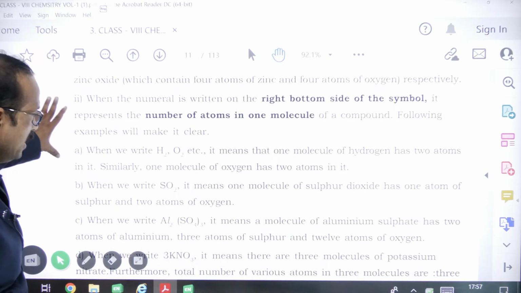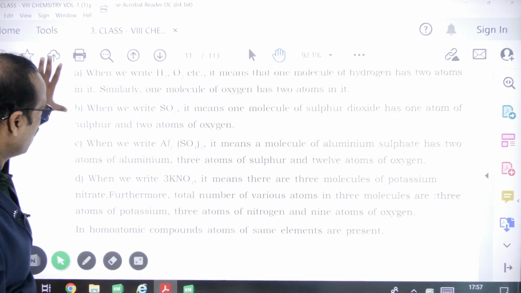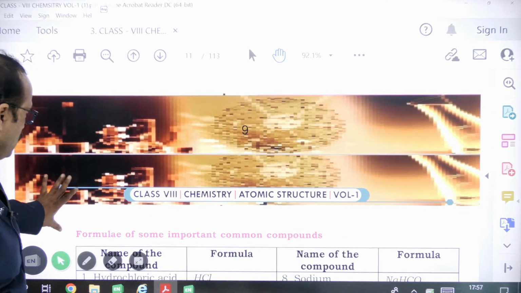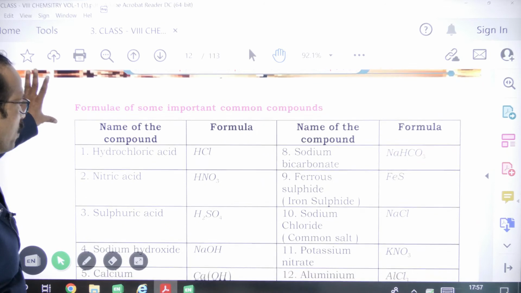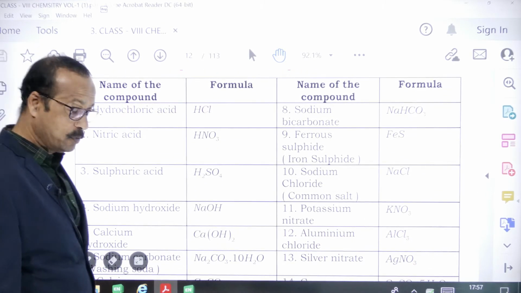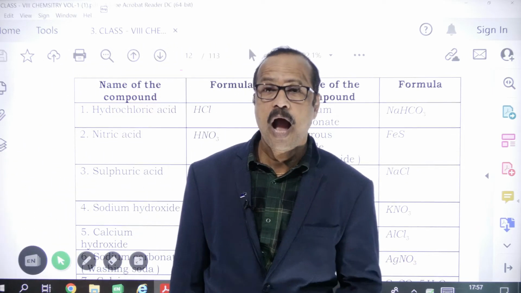Once you can see in your material, read this one, so you can complete that one. Now here, some list of important compounds are there. These important compounds also you have to learn.